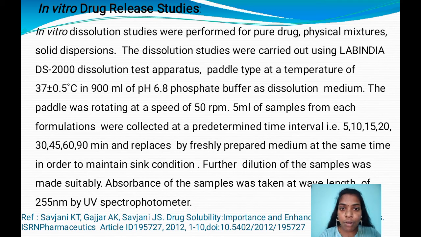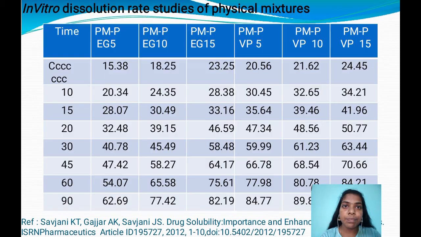The paddle is rotated at a speed of 50 rpm and 5 ml of the sample is taken at time periods of 5, 10, 15, 20, 30, 45, 60 and 90 minutes and replaced with fresh solvent, that is buffer, in order to maintain sink conditions. The absorbances of the samples are measured at a wavelength of 255 nanometers using the UV visible spectrophotometer.